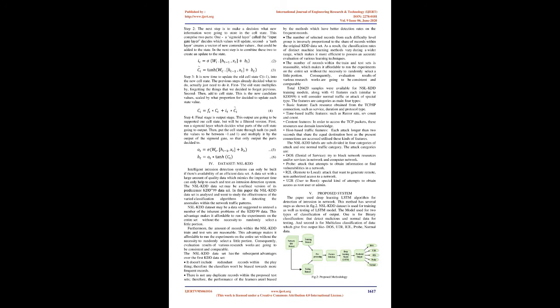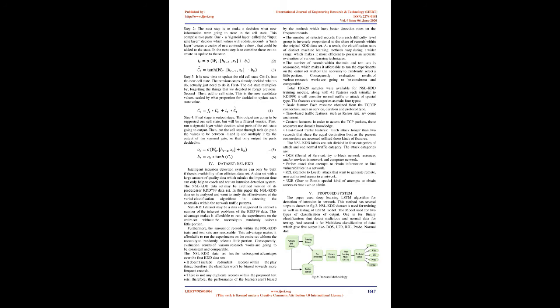LSTM networks are well suited to classifying, processing, and making predictions based on time series data, since there are often lags of unknown duration between important events in a time series. LSTMs were developed to deal with the vanishing gradient problem that can be encountered when training traditional RNNs. Relative insensitivity to gap length is an advantage of LSTM over RNNs, hidden Markov models, and other sequence learning methods in numerous applications.